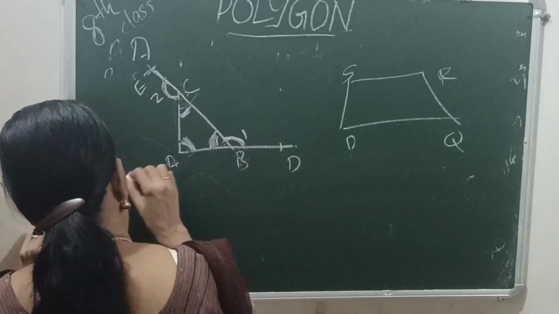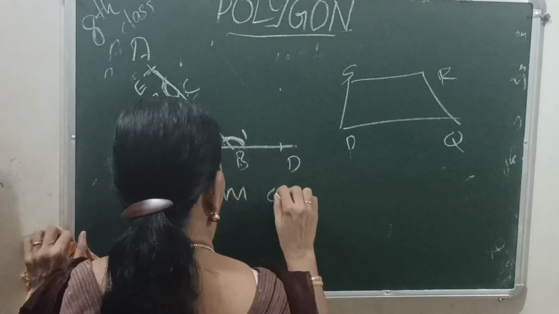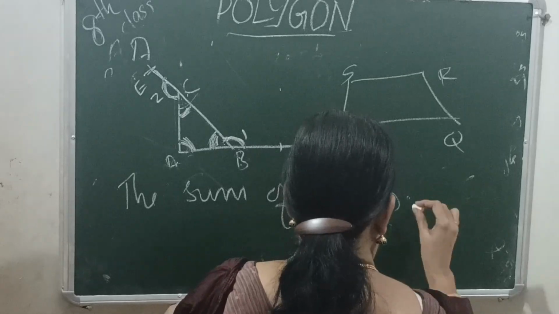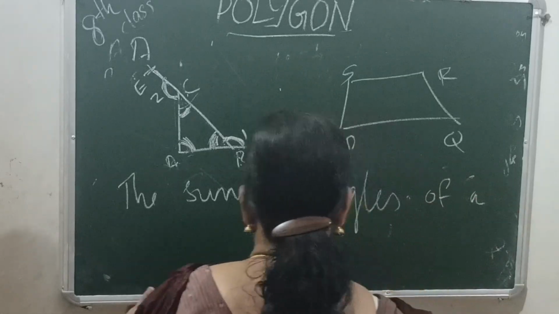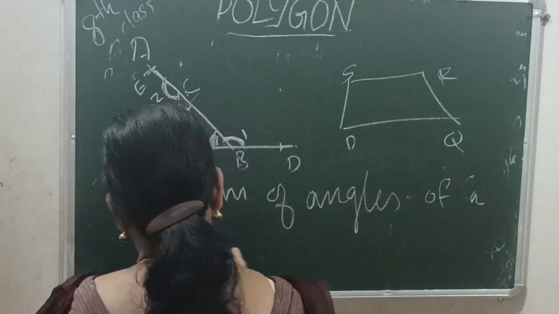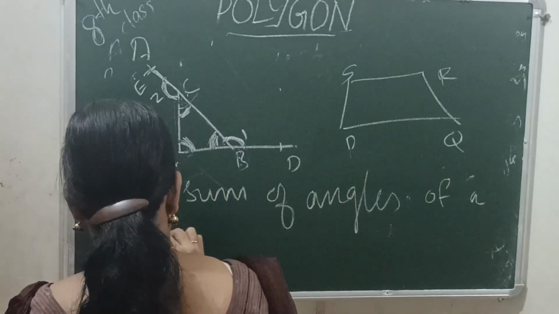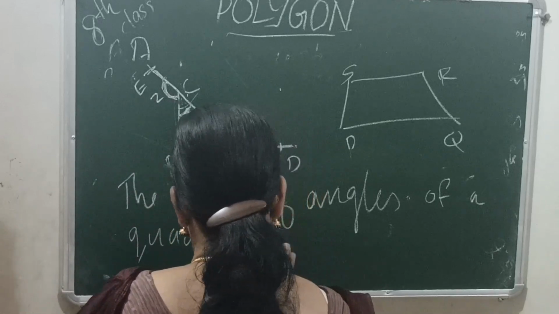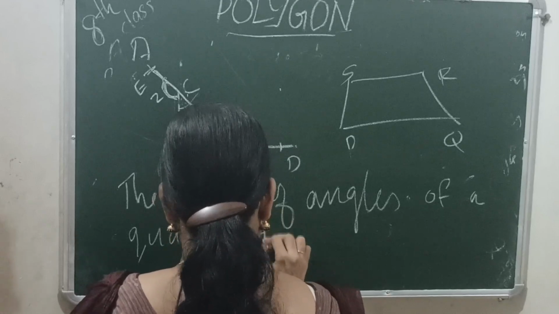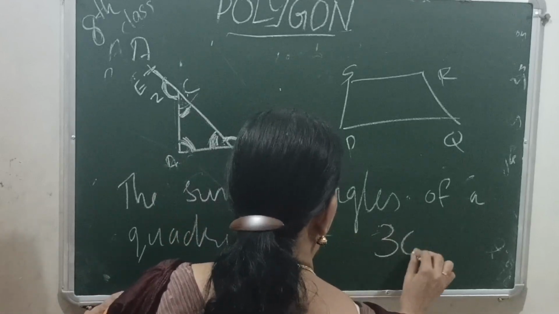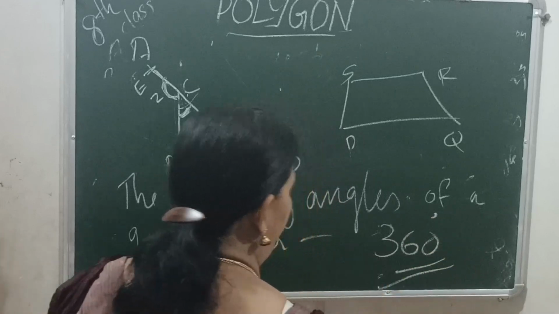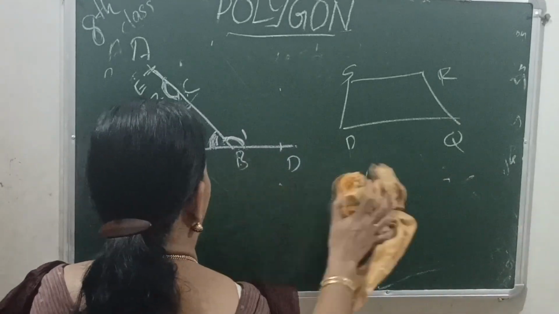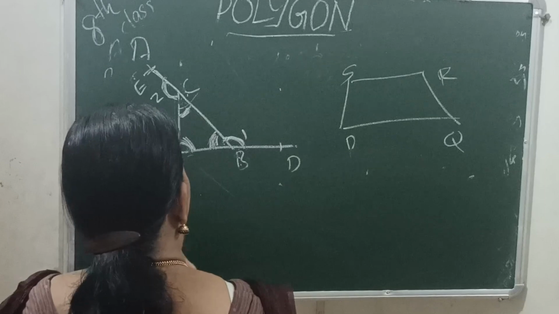Next, the sum of angles of any quadrilateral, that is any four-sided figure, square, rhombus, parallelogram, rectangle, etc., is 360 degrees. Sum of the four angles of a quadrilateral is 360 degrees. Sum of angles of a triangle is 180 degrees.